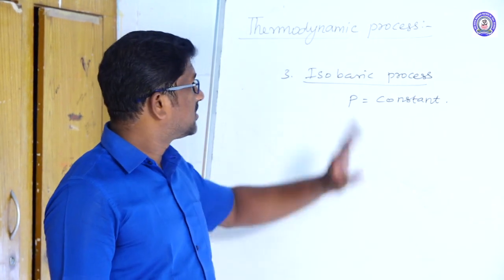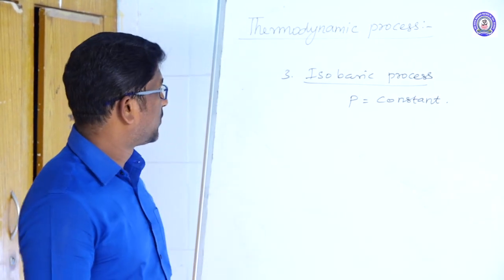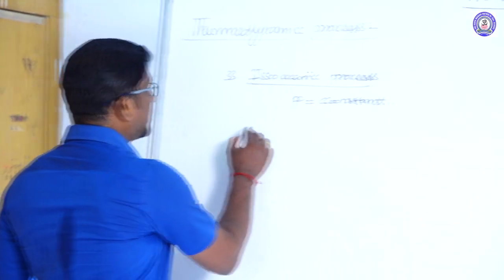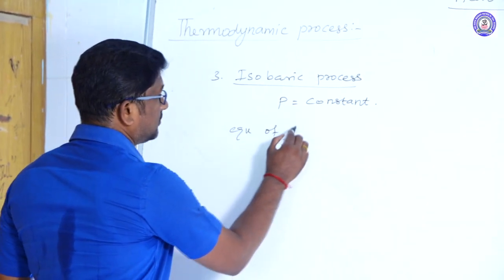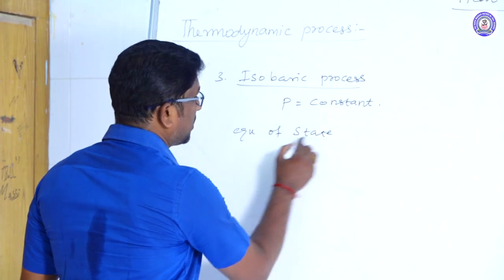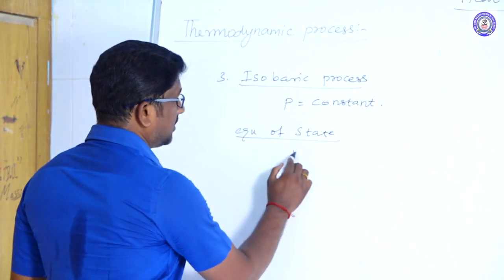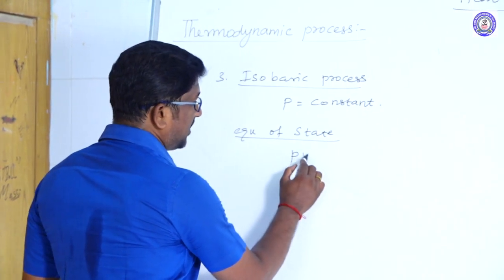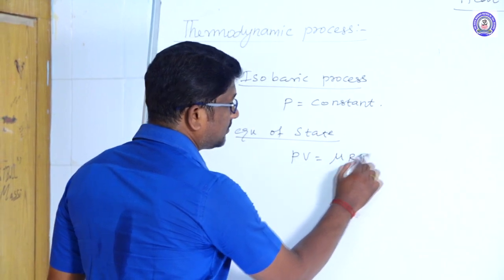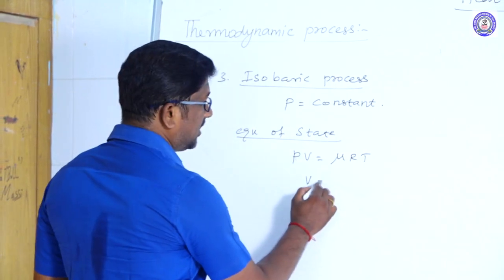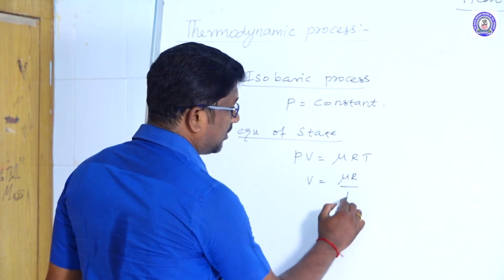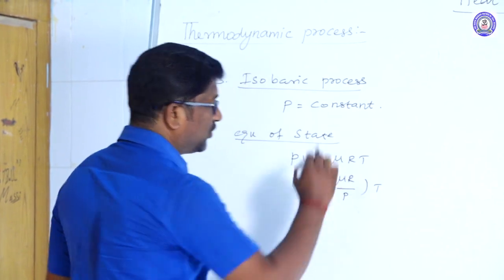In isobaric process, the pressure is constant. And the equation of state for isobaric process: PV is equal to mu RT, or V is equal to mu R divided by P into T.